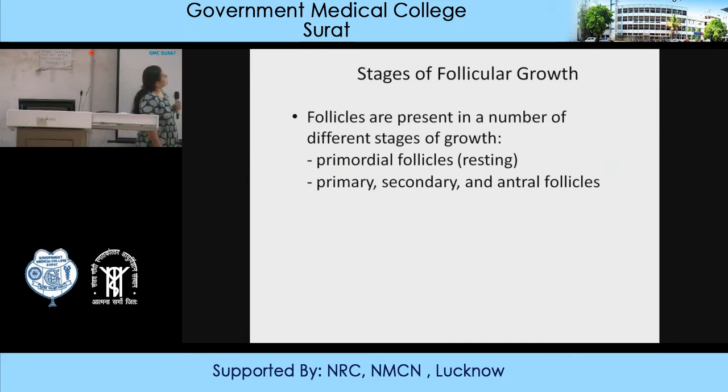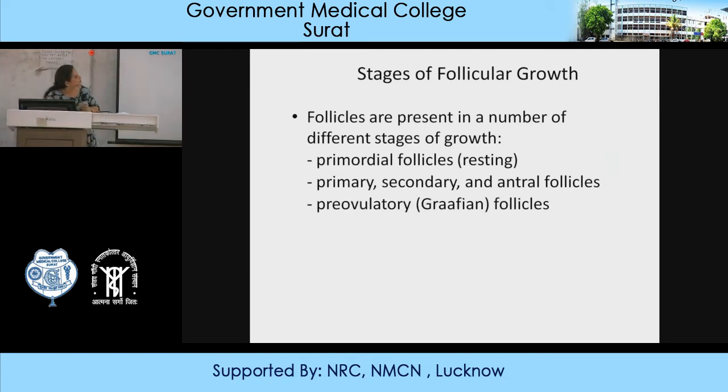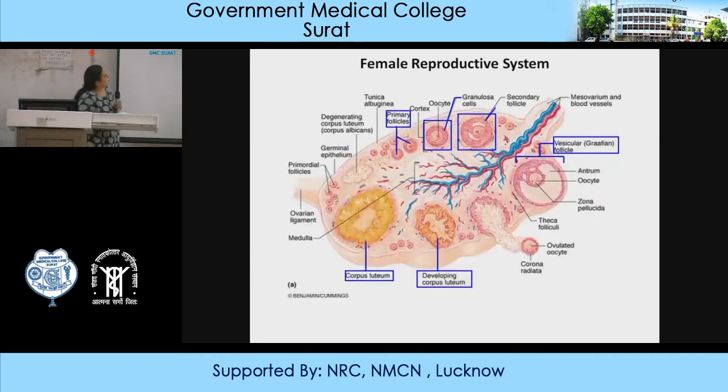Then you have the primary, secondary, and the antral follicles. So we have seen different types of follicles. Then the pre-ovulatory follicle, which is known as the Graafian follicle. So you can see the different follicles. In the primary follicle, the granulosa cells increase in number in the presence of FSH and LH. Mainly FSH drives the progression of the follicles. Even the estrogen which is produced by the granulosa cells causes the development of these follicles. It progresses to the secondary follicle. Then you have the vesicular or the antral follicle. It is also called the Graafian follicle.